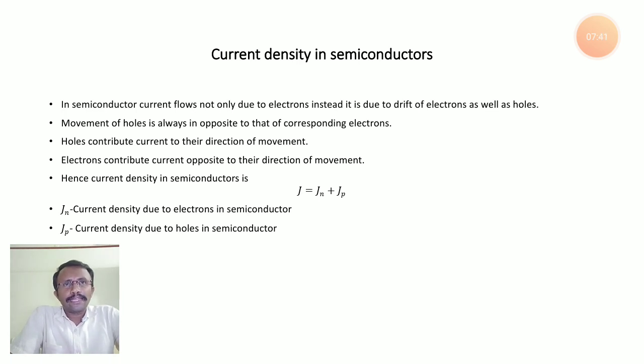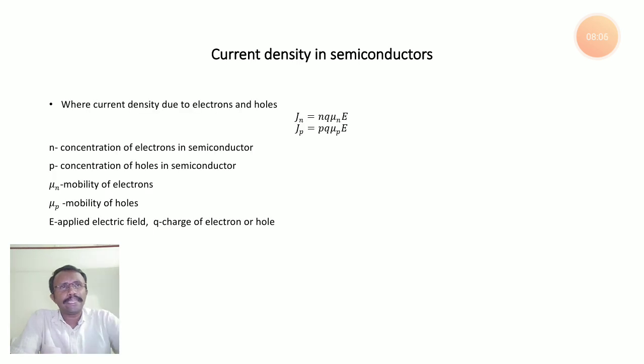Already charge units are negative, that becomes positive. Okay, so here Jn and Jp, one belongs to electron, the other one belongs to hole. So in Jn we are having electron concentration and mobility of electrons. In Jp we are having hole concentration and mobility of holes. For both Jn and Jp, the common things are applied electric field and charge. So Jn is nq mu n into E. Already I explained clearly: n is the electron concentration, q is the charge of electron, mu n is mobility of electron, E is the electric field applied on the semiconductor.